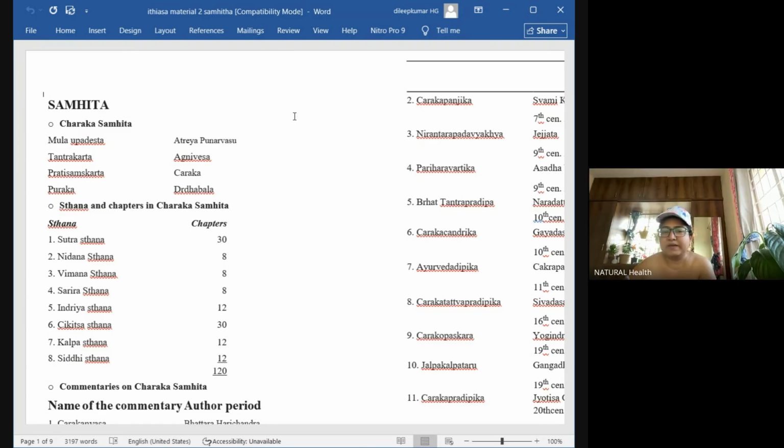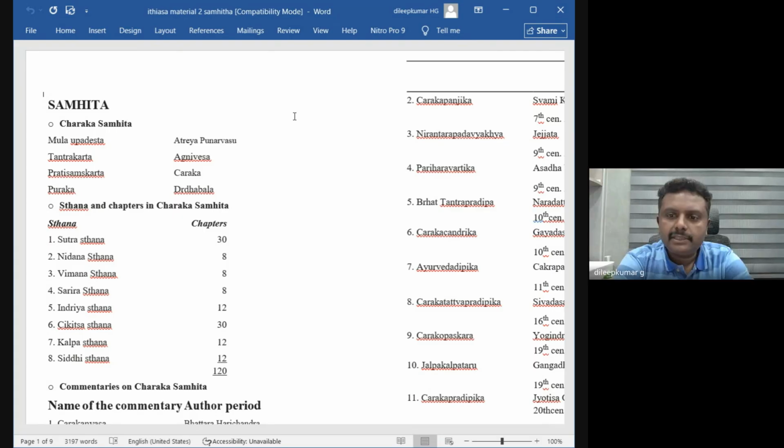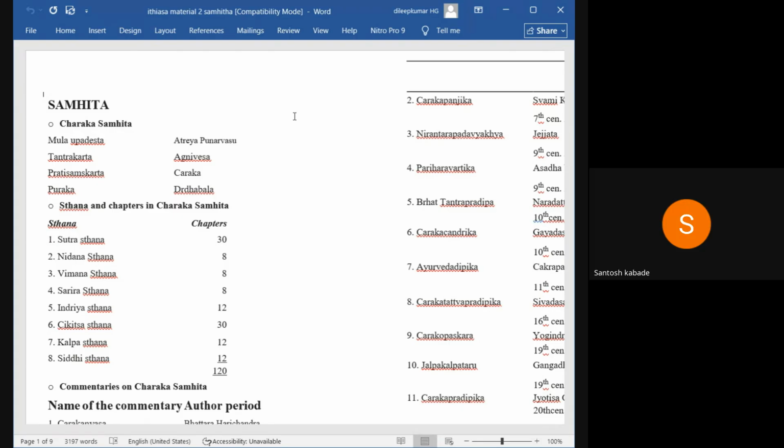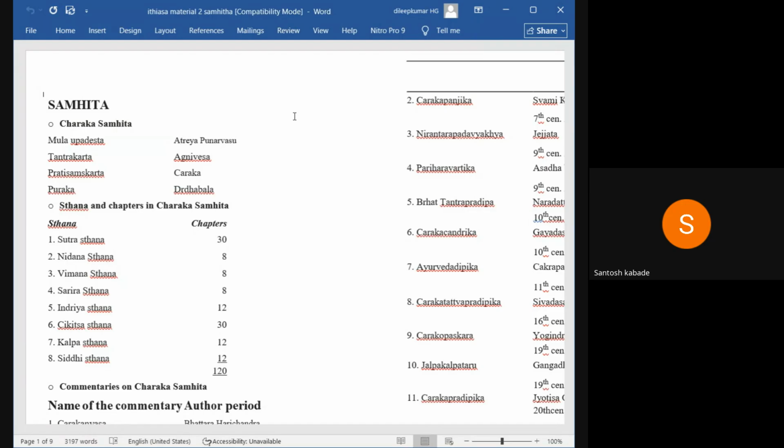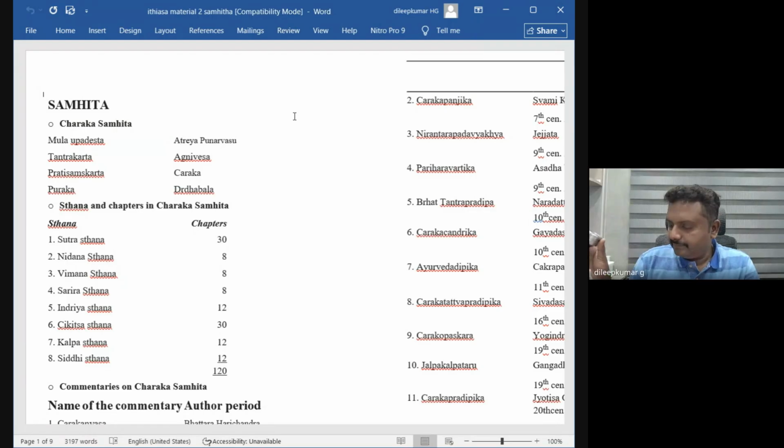So, what are the contributions of Acharya Drudabala to Charaka Samhita? How many chapters were contributed by Acharya Drudabala to Charaka Samhita? That is the question. Can anybody tell? 17. 17 chapters of Chikitsasthana. 17 is correct. It is from Chikitsasthana.